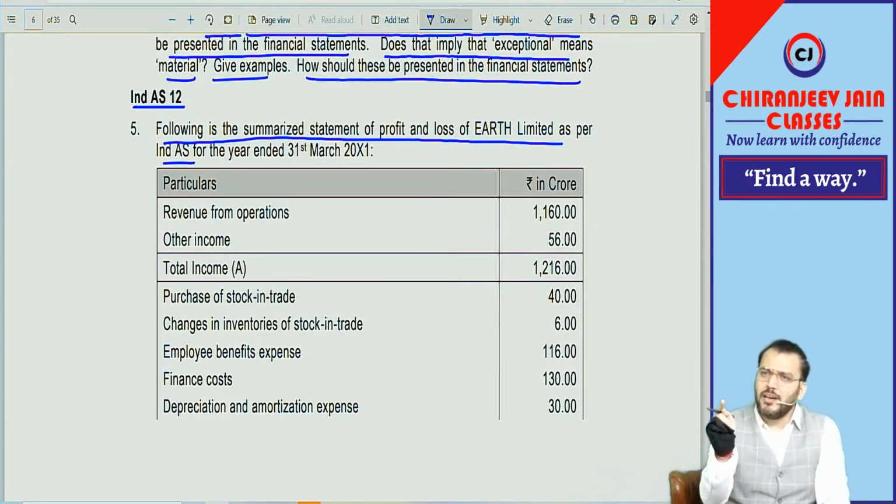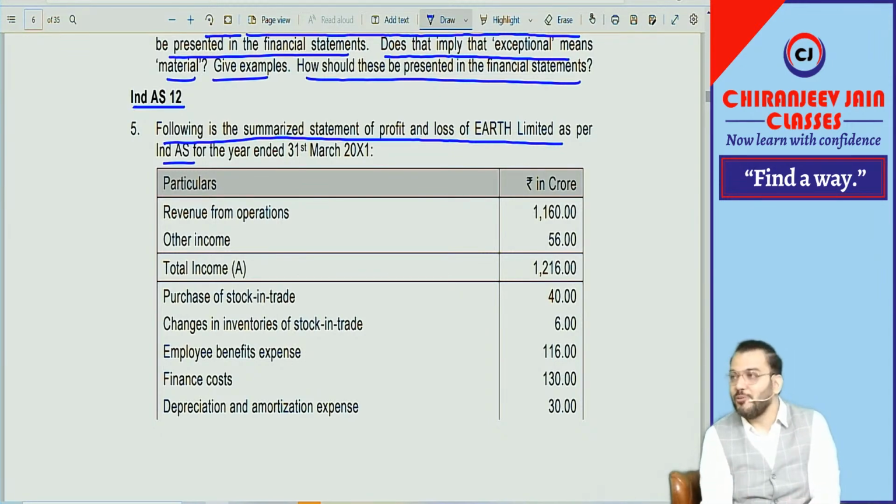This is a totally new question. But you remember under Ind AS 12 we have done reconciliation, and I said reconciliation is very important for Ind AS 12. You remember we have done some questions on reconciliation, but this is a good quality question. This type of question has not been given under Ind AS 12 previously, so it requires practice. But if you know reconciliation, you can do it.